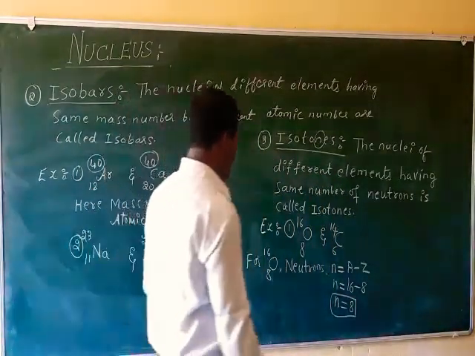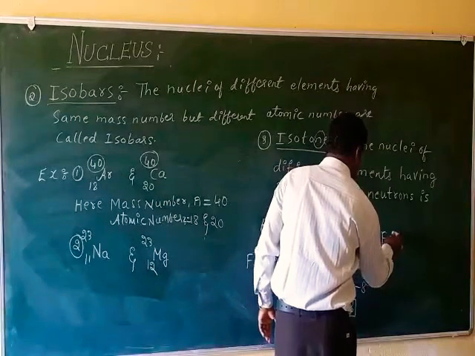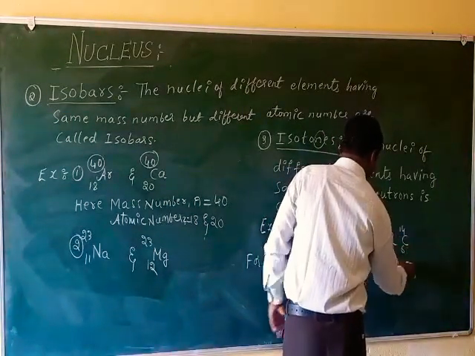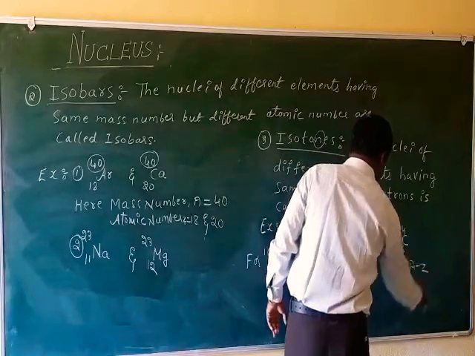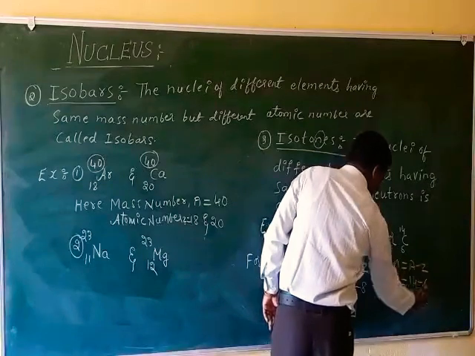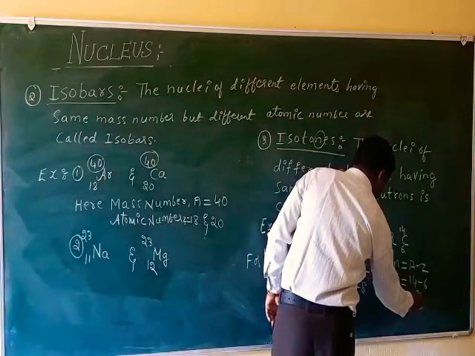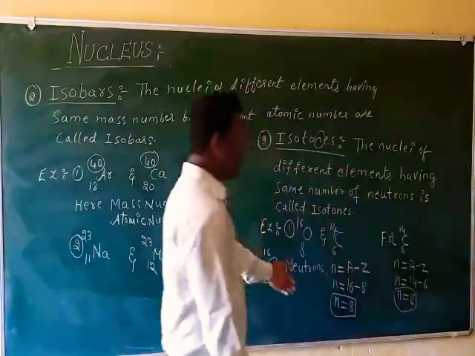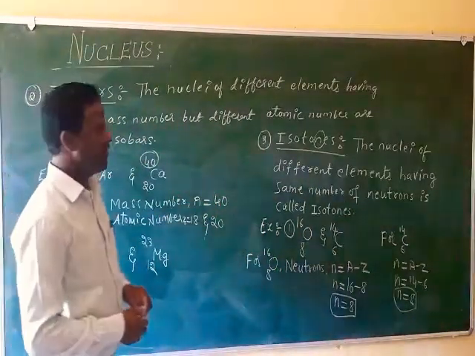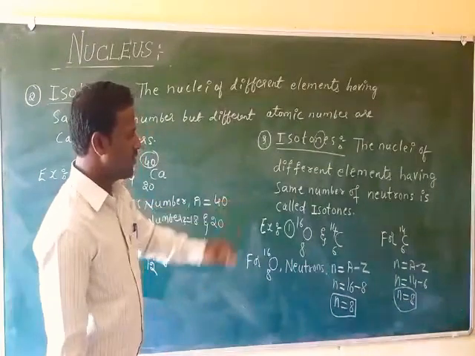For the second one, carbon C 6 14, n equals A minus Z. Here A is 14, Z is 6. So the number of neutrons is 8. So the number of neutrons is the same in oxygen and carbon.